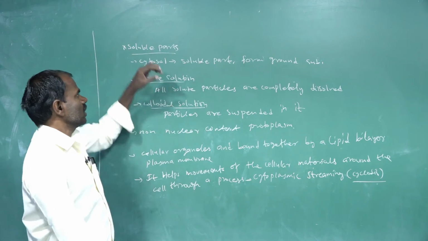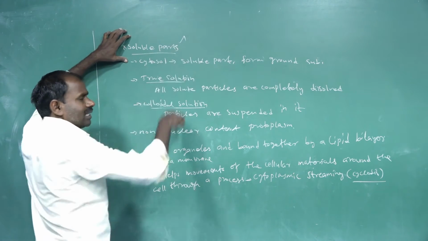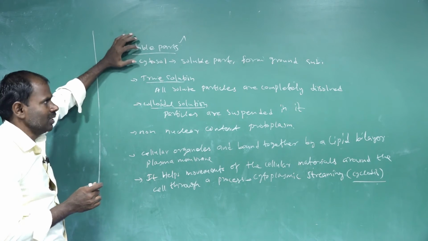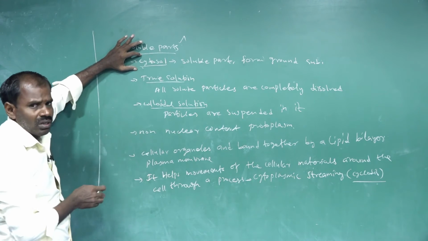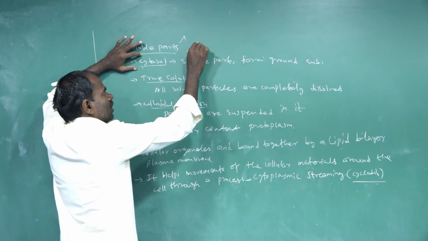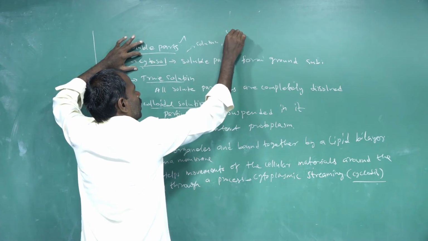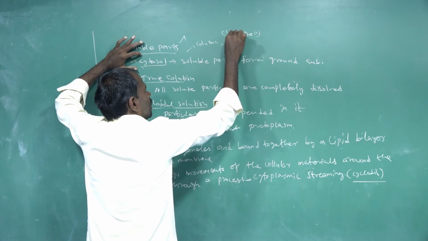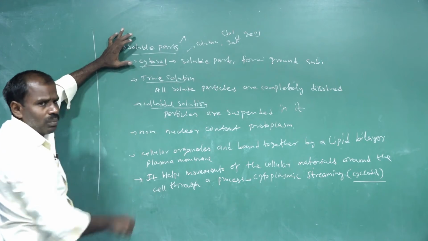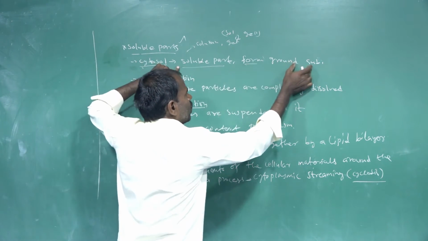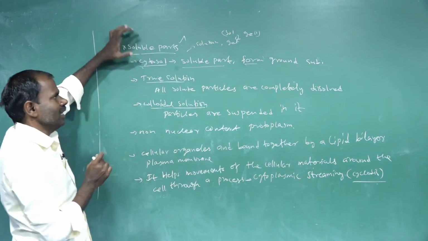In the cytoplasm, insoluble particles are also present. The soluble part is also called the cytosol, the solution and gel composed in the cytoplasm. These form the ground substance present in the cytoplasm.